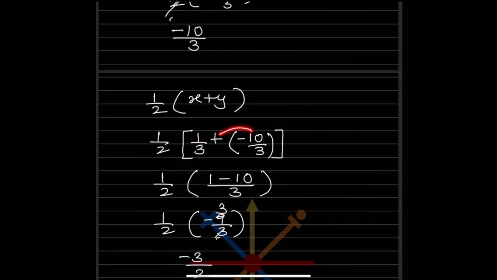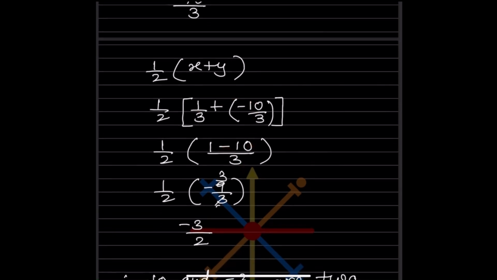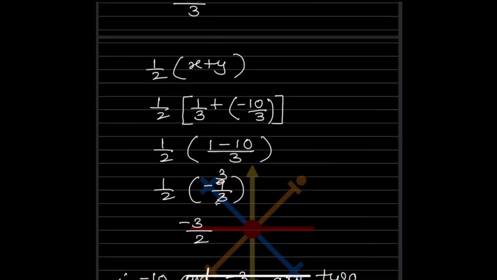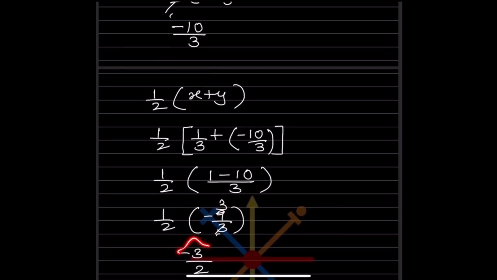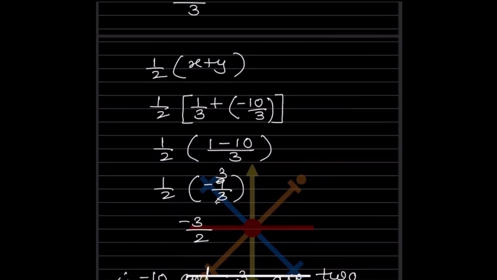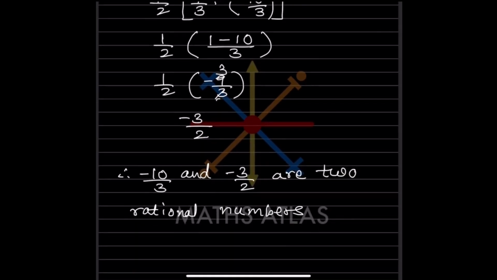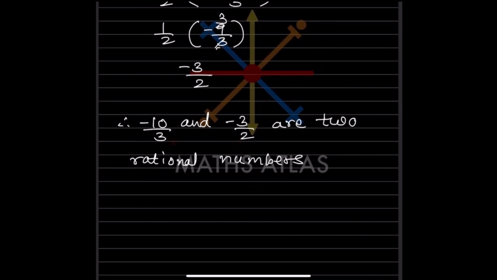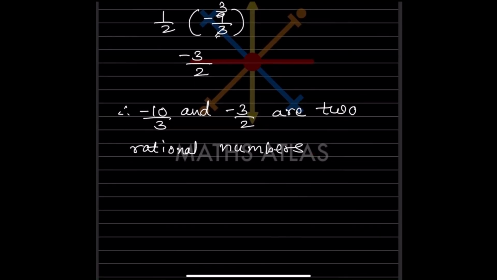So now what will you do here? 1 by 3 minus 10 by 3. So we can also write this as 1 minus 10 by 3. So this will be -10 plus 1, that is going to be minus 9 by 3. So this is going to be minus 3 by 2. So now we got minus 3 by 2, and we got here minus 10 by 3. So we can say minus 10 by 3 and minus 3 by 2 are two rational numbers.